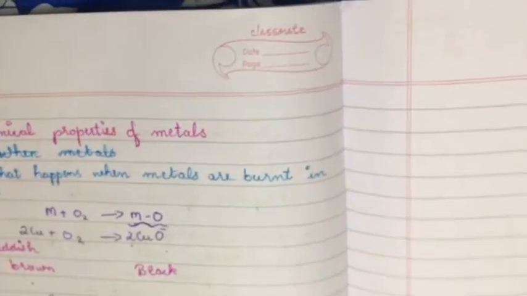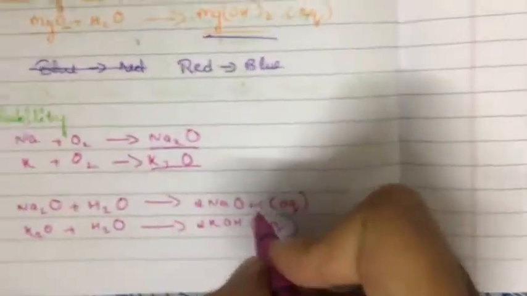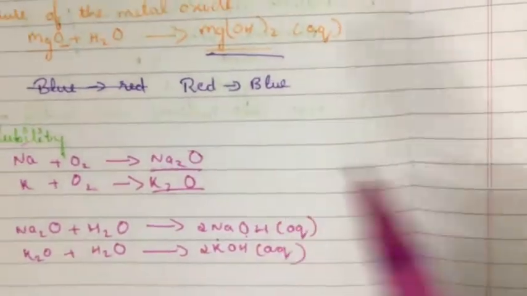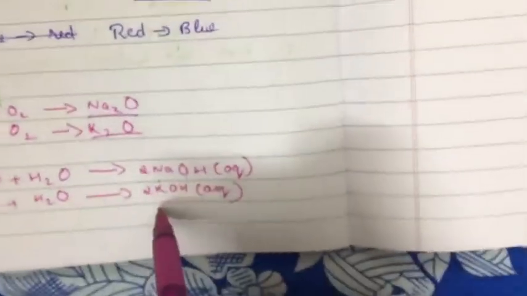Now alkali metals, that is group 1, are completely soluble in water and they turn litmus blue, that is, they are basic in nature. Sodium hydroxide is basic in nature, so when we dip red litmus paper, it will turn blue. Potassium hydroxide is again basic in nature, so red litmus paper will turn blue. And you know that alkali metals are soluble in water.